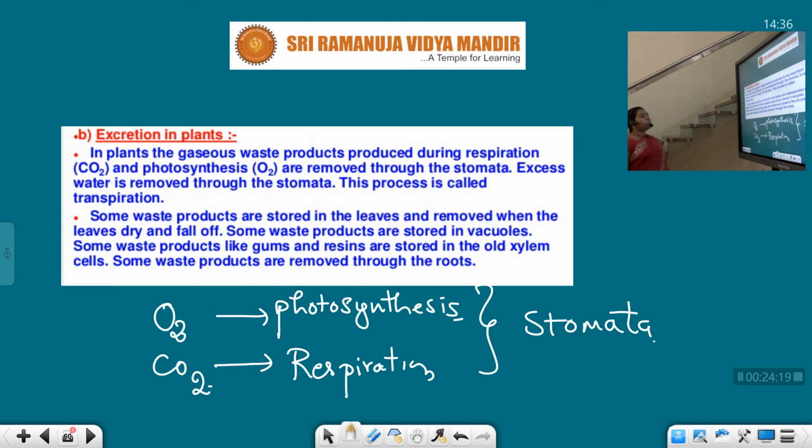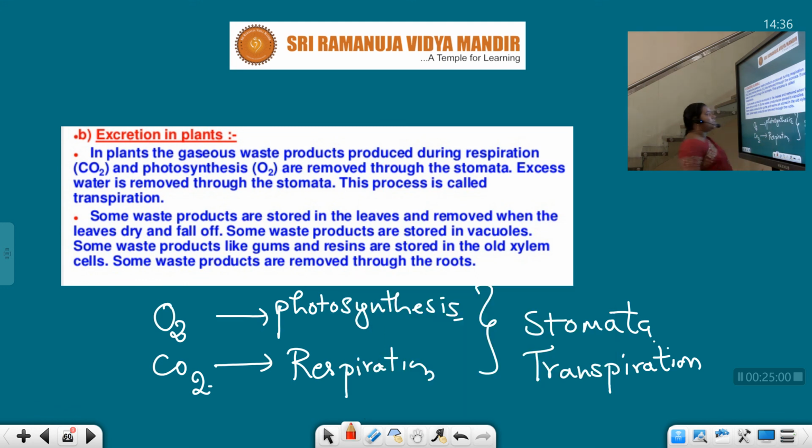So all these gaseous things will be sent out by means of stomata. The excess water is also removed through the stomata. This process is called transpiration. So through the stomata, waste gases are sent out. In the same way, excess water is also sent out by the process known as transpiration. By what process, my dears? Transpiration. Some waste products are stored in the leaves and removed when the leaves dry and fall off. Some waste products are stored in the vacuoles. Some waste products like gums and resins are stored in the old xylem.